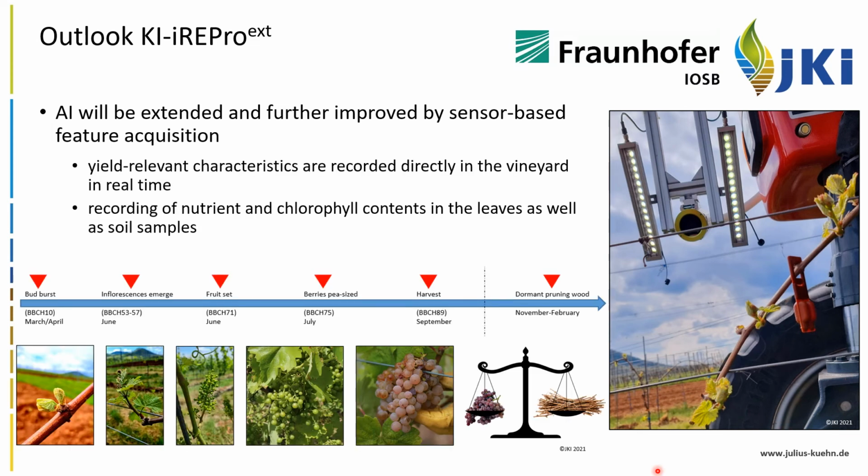With the PhenoBox, we will record yield-relevant characteristics like the number of shoots, the number of bunches, or also the dormant pruning wood directly in the field in real time at different stages of development in the vegetation period. In the long run, the sensor data acquisition needs to be carried out casually doing standard vineyard work on the tractor. To get closer to this goal, we will mount the PhenoBox on an all-terrain vehicle in the coming season.